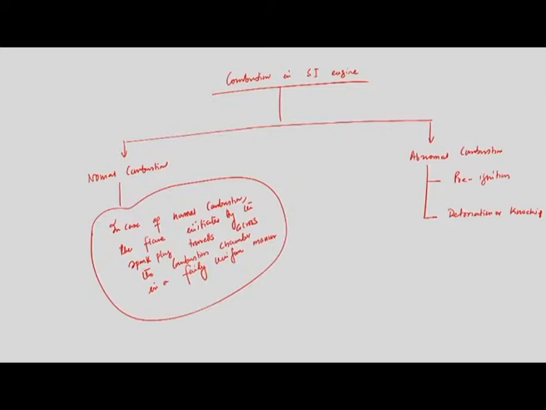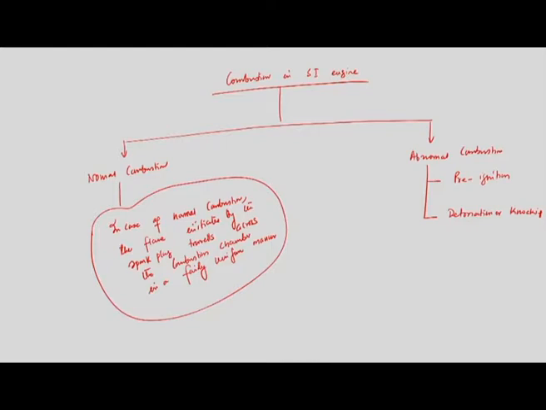In normal combustion, we have seen that combustion in an SI engine can be classified into two categories: one is normal combustion, another is abnormal combustion. We have discussed that in a normal combustion, the flame initiated by the spark plug will travel across the combustion chamber in a fairly uniform manner, whereas we will now discuss that in case